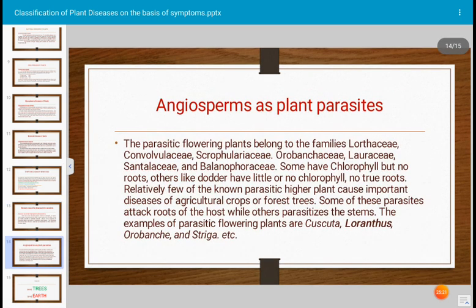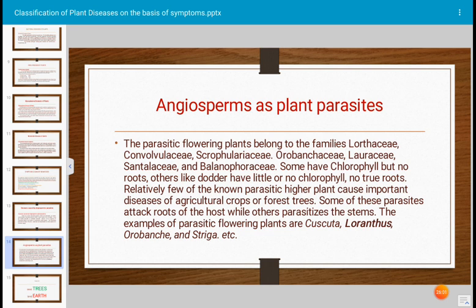Next, angiosperms as plant parasites. The plants of which families cause disease? The parasitic flowering plants belong to the families Loranthaceae, Convolvulaceae, Scrofulariaceae, Orobanchaceae, Lauraceae, Santalaceae, and Balanophoraceae. These are the families in which the angiospermic plant parasites are included. Some have chlorophyll but no roots. Others, like dodder, have little or no chlorophyll and no true roots.